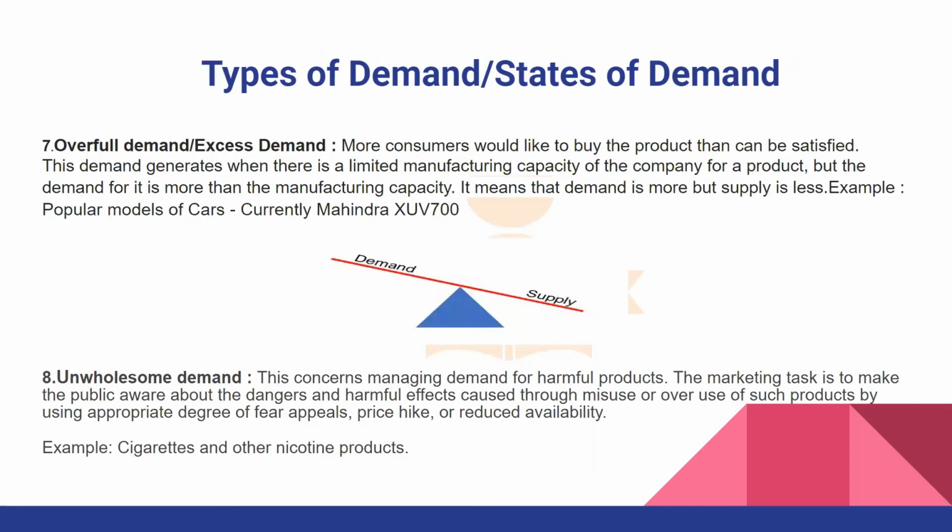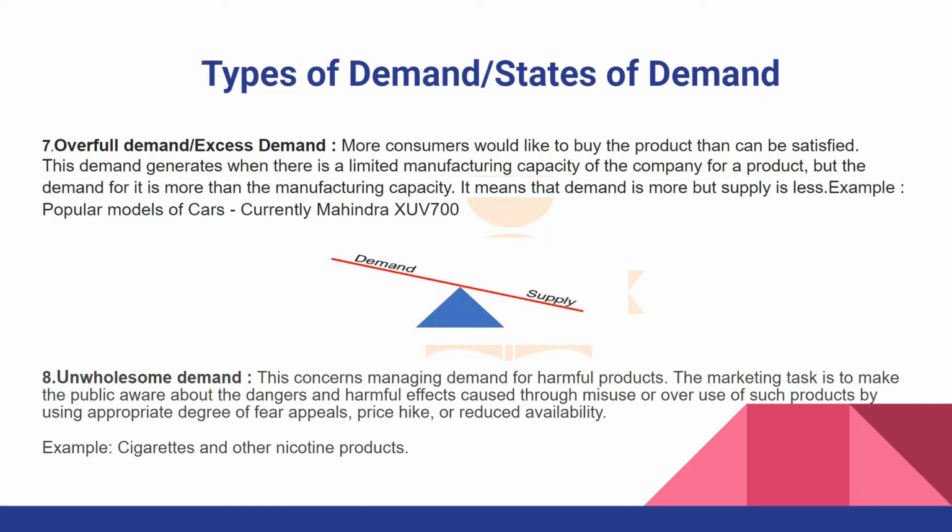Now the next is overfull demand or the excess demand. So more consumers would like to buy the product than can be satisfied, and this demand generates when there is a limited manufacturing capacity of the company for a product, but the demand for it is more than the manufacturing capacity. Overfull demand or excess demand हमारे पास scenario कब आता है when the company has a limited manufacturing capacity but the demand is so much high, right, and the company with the current capacity cannot